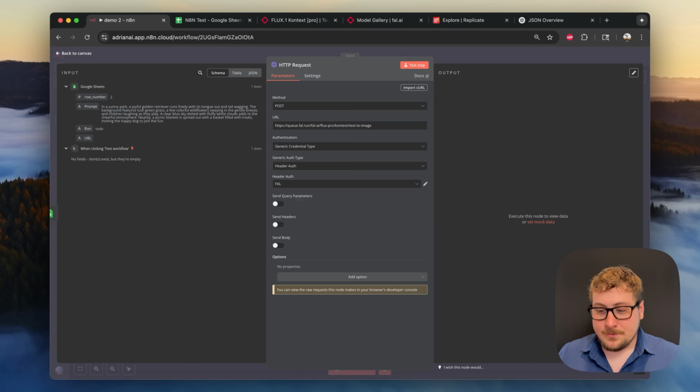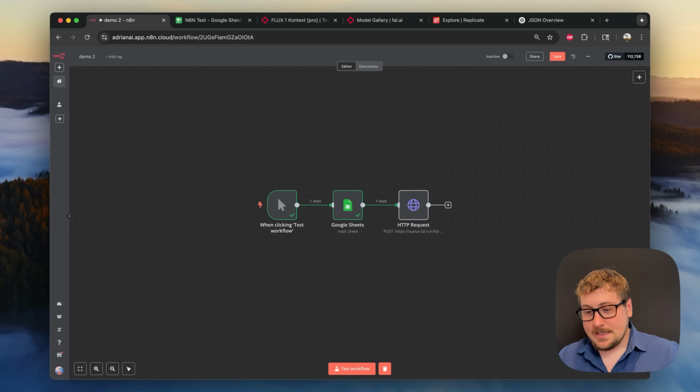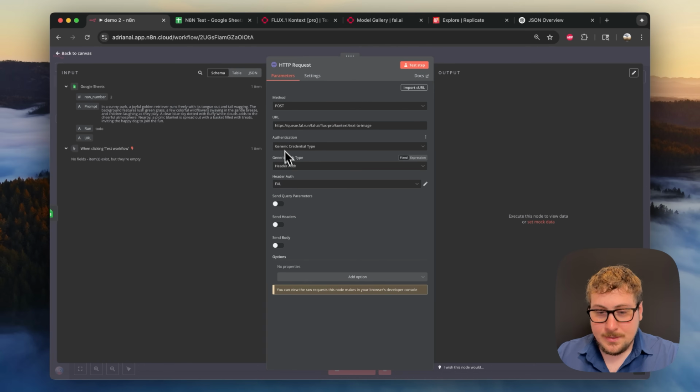And another extremely important thing is if you put it in the header and then you send your template, meaning we go out of here and we do download and we send the template, it's going to have your key in the data, which is extremely bad. Meaning if I was to upload it onto my YouTube video and I saved it that way, then everyone can use my account and use my money. And I definitely don't want that. So it's super important that you do the authentication correctly, generic credential type header auth.